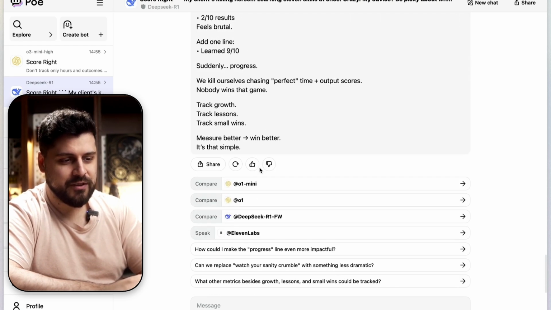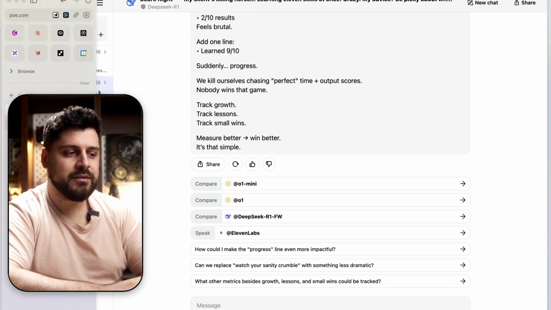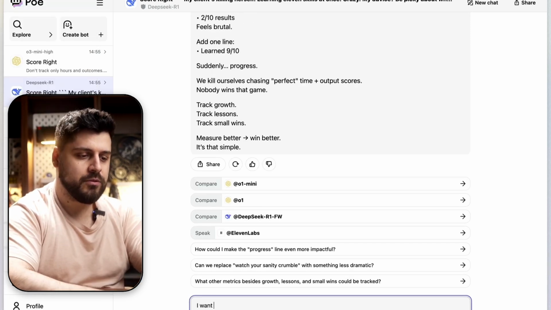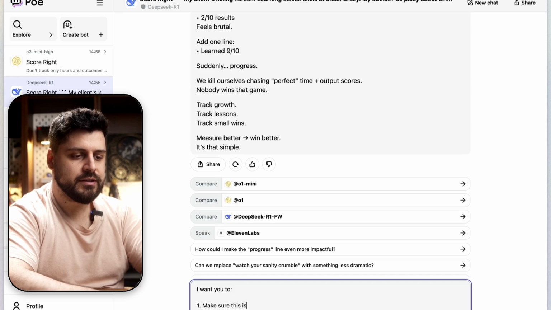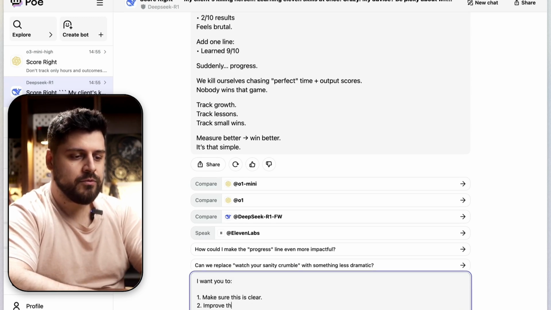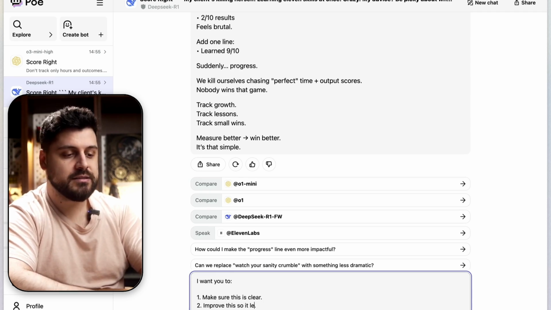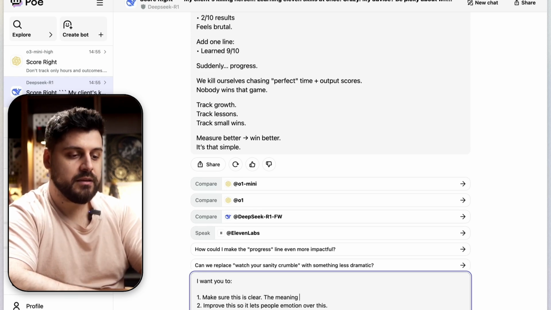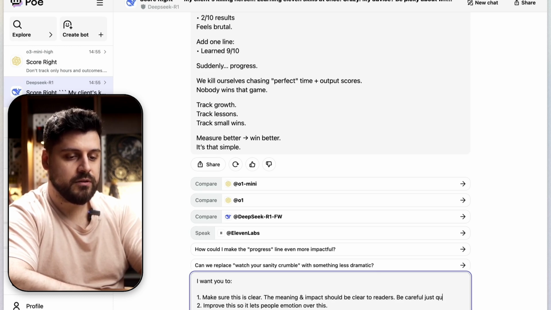but it fails at the overall tweet structure and everything. So let's make a little bit of an instruction for all of them. So I want you to, 1, make sure this is clear. And I'll send the same one again for all of them. 2, improve this so it adds more emotion. It lets people feel emotion over this. The meaning and impact should be clear to readers. Be careful about just quoting scores.